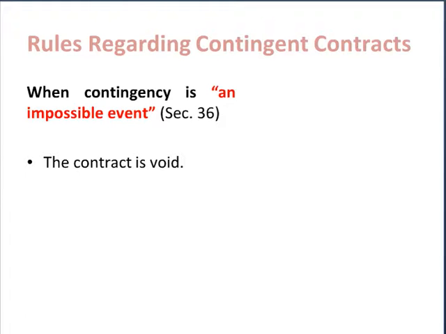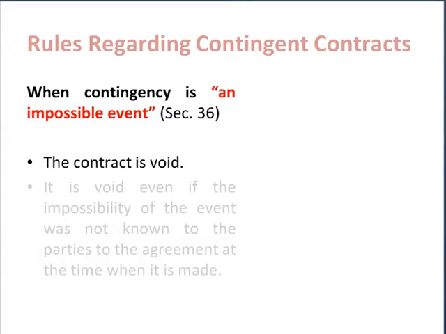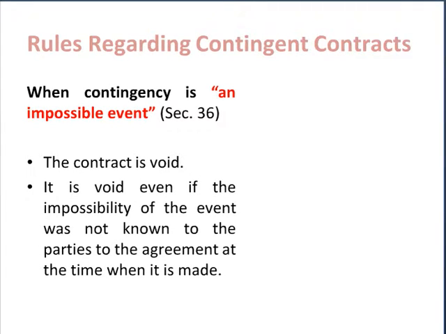So any contract which is contingent upon happening of an impossible event, this contract is void as per section 36. The law further says this type of contract is void even if the fact of impossibility of the event was not known to the party at the time when agreement has been made. Still the contract shall be treated as void.